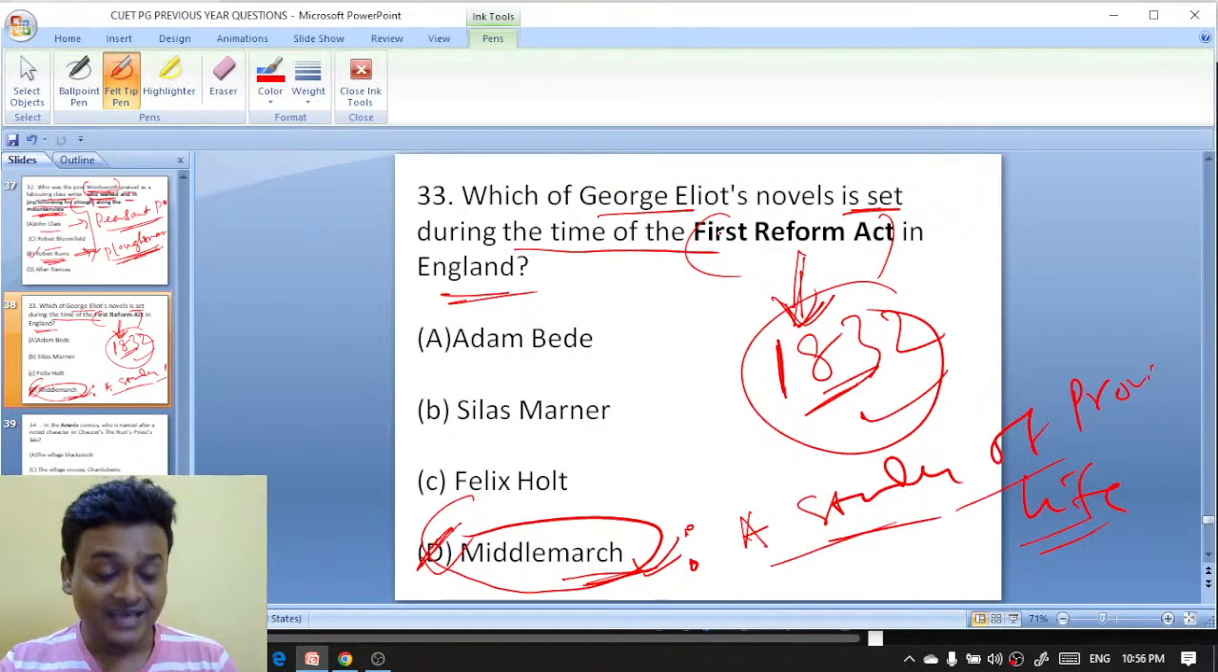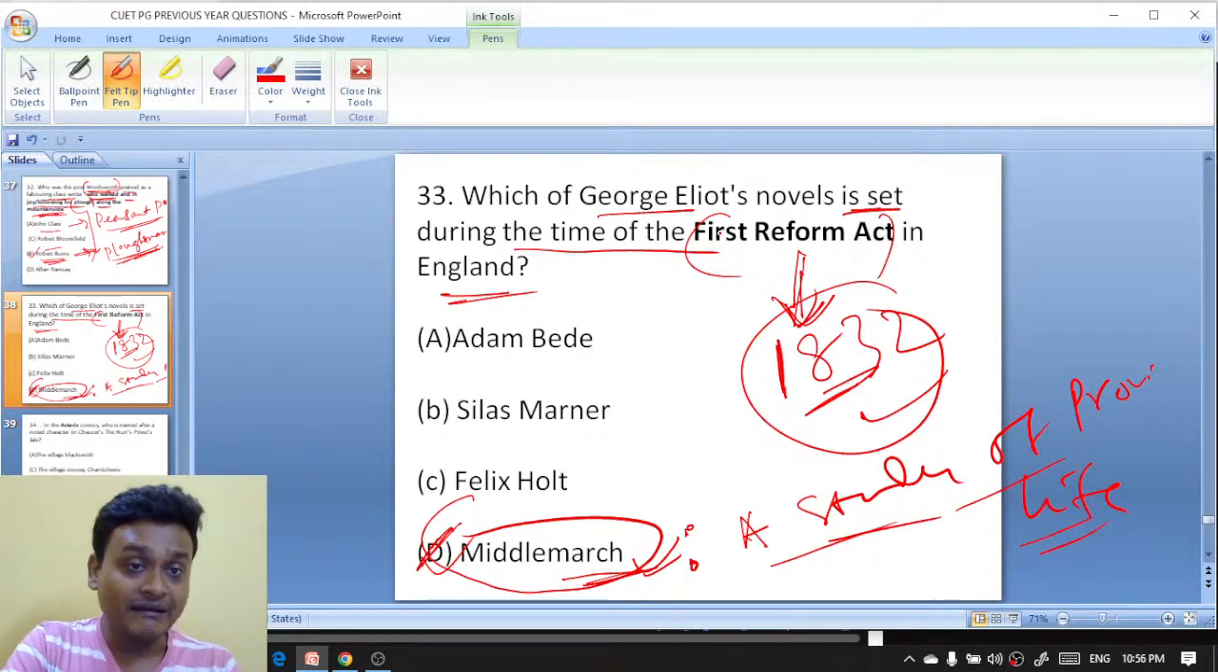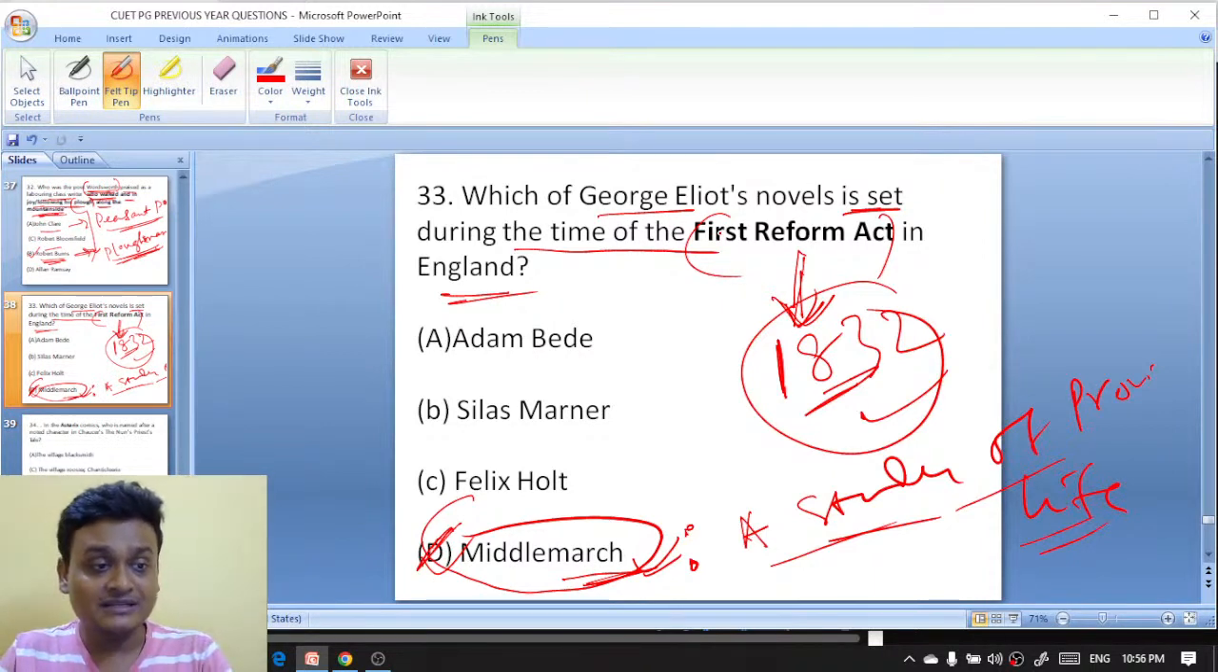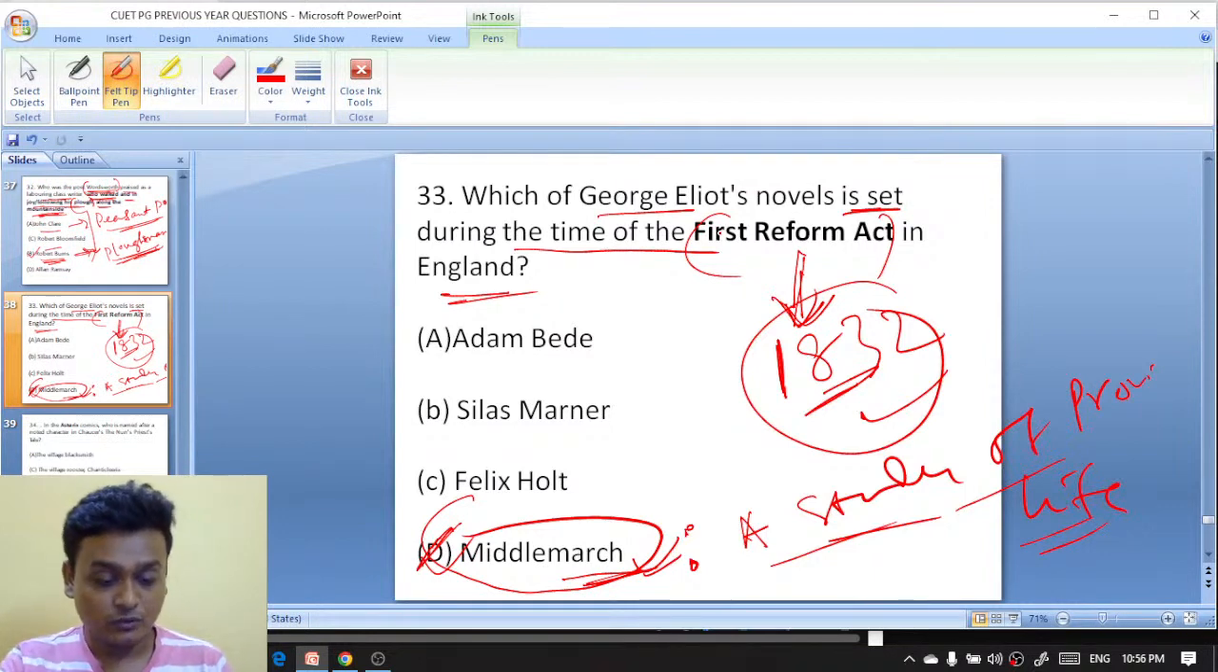Now what is the actual name of George Eliot? George Eliot is the pen name. Now tell me what is the actual name of George Eliot? Mary Ann Evans. Diptava Sinha, you are exactly right.